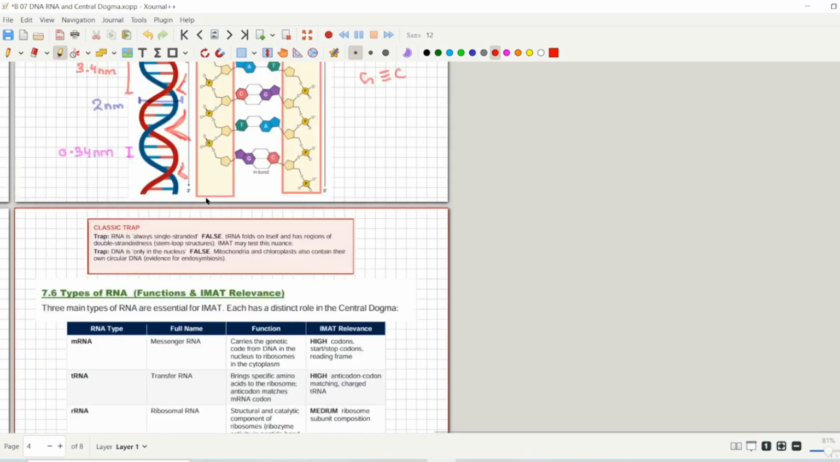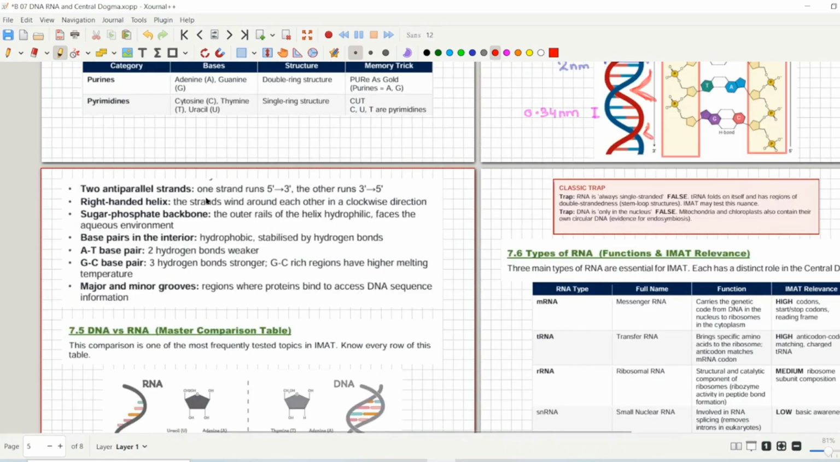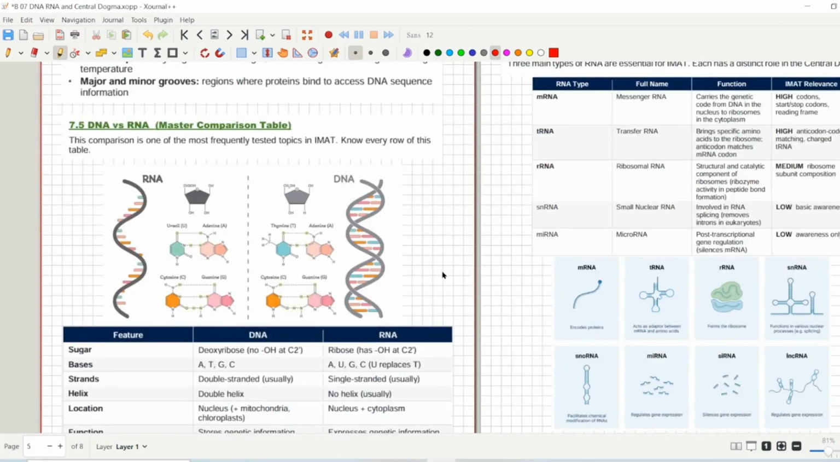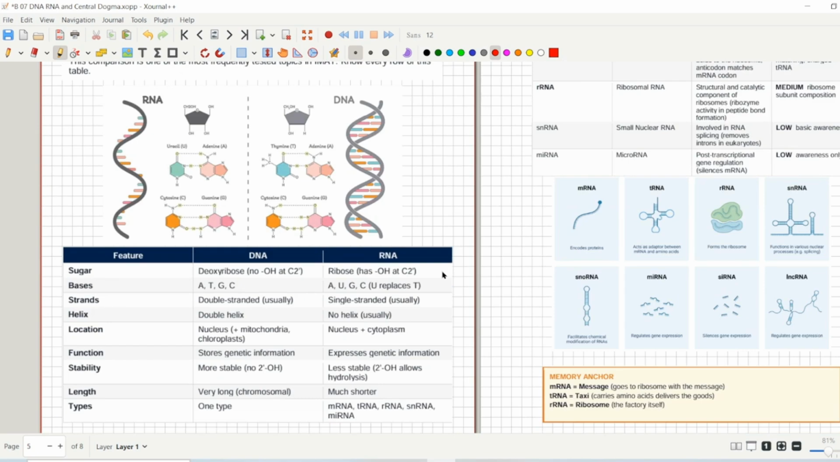Okay, so next are the properties of DNA. As you can see here, one strand moves from 5' end to 3' end, and the other strand runs from 3' to 5'. These are the properties that we have already discussed, so you can just read them on your own. So let's discuss the comparison between DNA and RNA. That is really important. First of all, you have to know that DNA contains deoxyribose sugar and RNA contains ribose sugar. We have already discussed it.